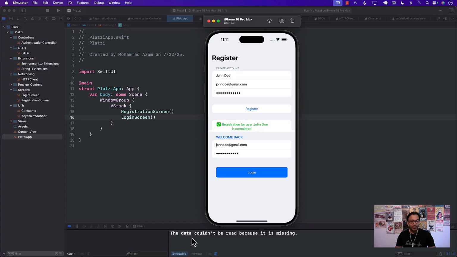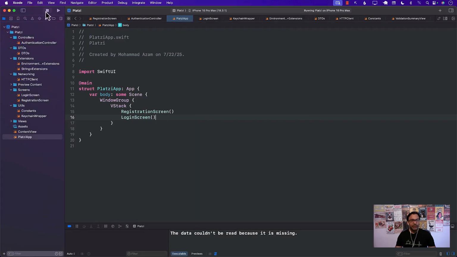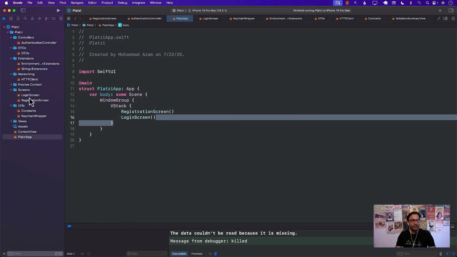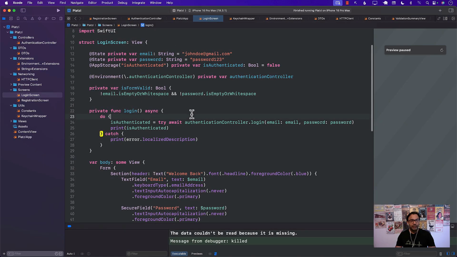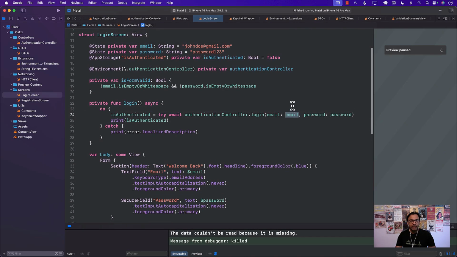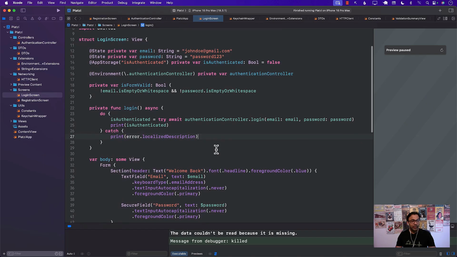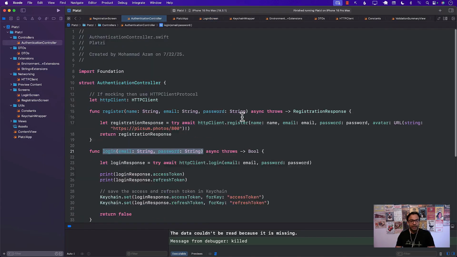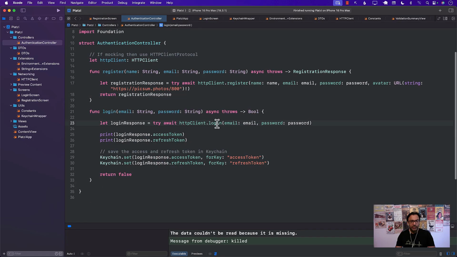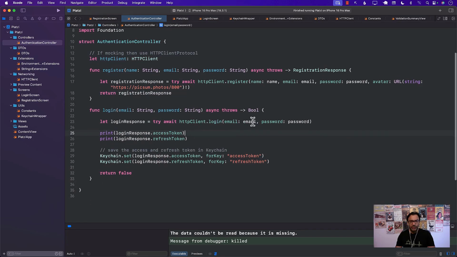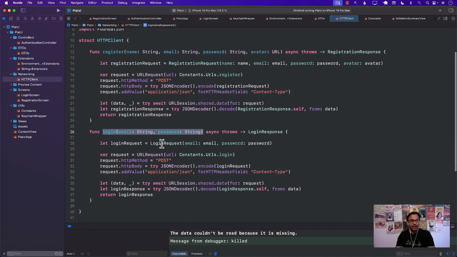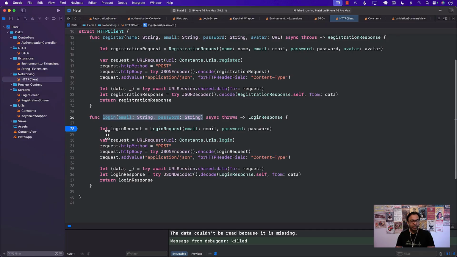So quickly I was able to find out the data couldn't be read because it is missing. Interesting. So something is missing. So we need to find out what just happened. All right. So email, password. I think email and password, hopefully these things are getting sent. But this is the one we're calling email, we're calling password. So something is looking weird, right? It's not getting the answer. So I'm going to put a breakpoint over here. I mean, we don't know what's going on, what the error is, or why is it behaving this way.